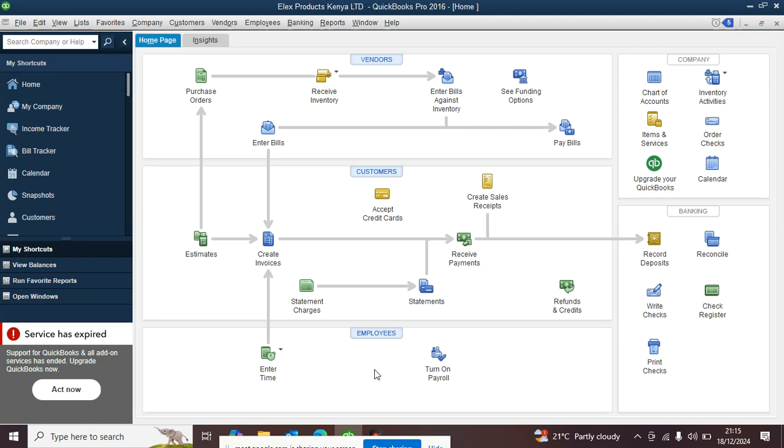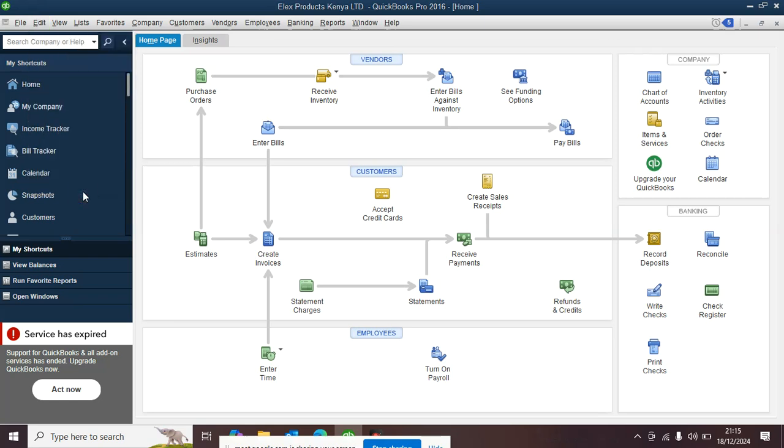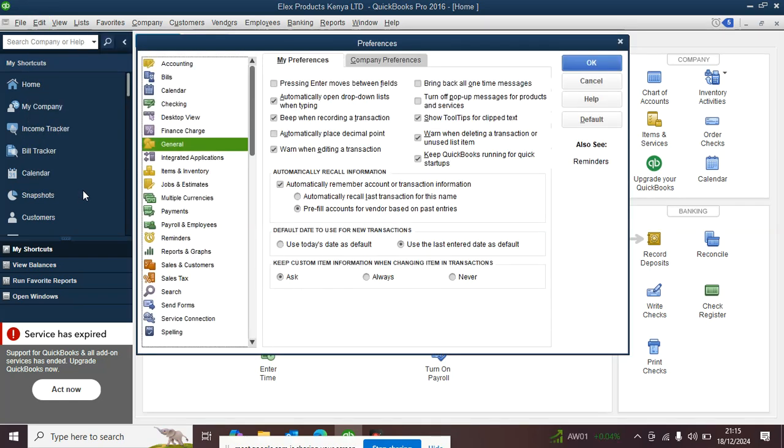Okay. You click the edit. Preferences. Now you look for, when you want to check the currency, you go to multiple currencies.